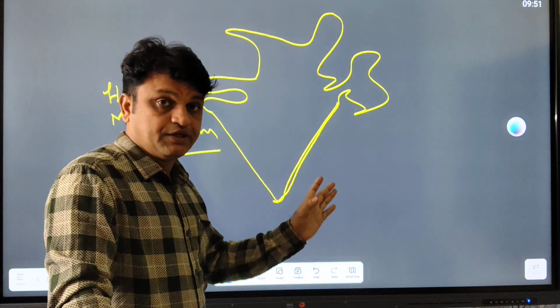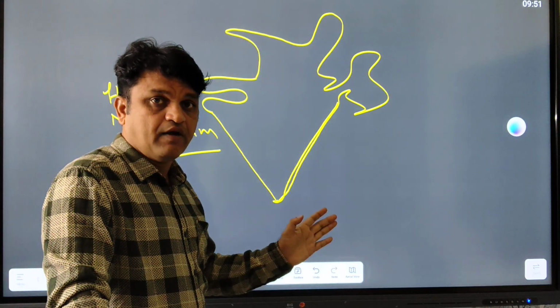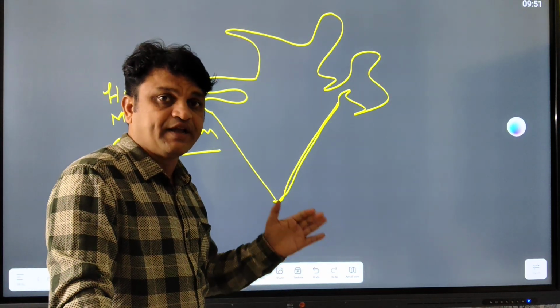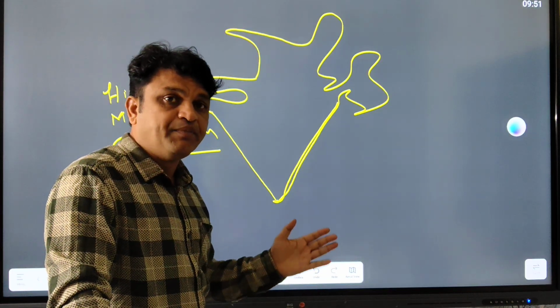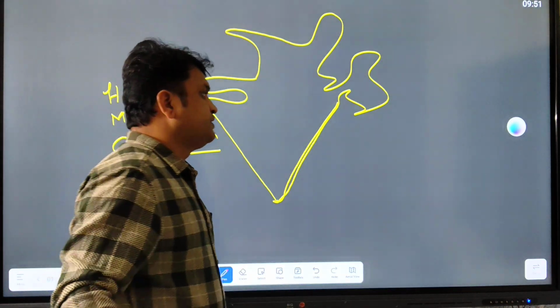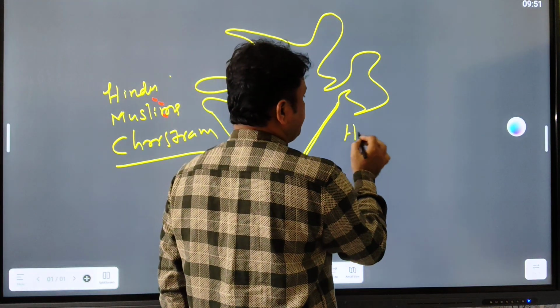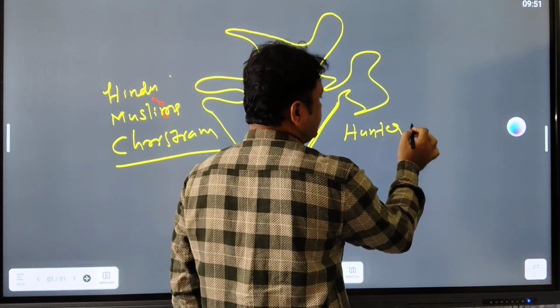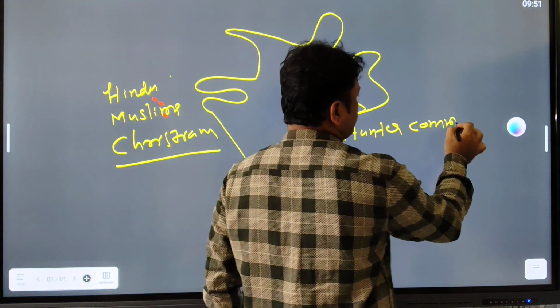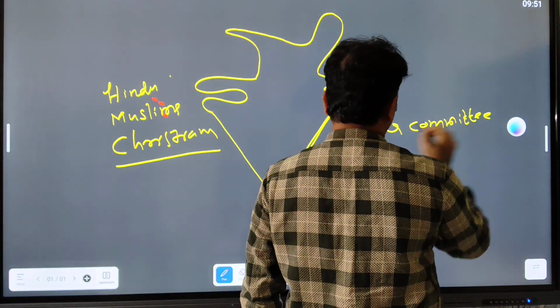After the Rowlatt Satyagraha, Indian leaders were agitating and fighting against the British government, and the British government constituted one committee, called the Hunter Committee. Which committee? Hunter Committee. Remember, very important.